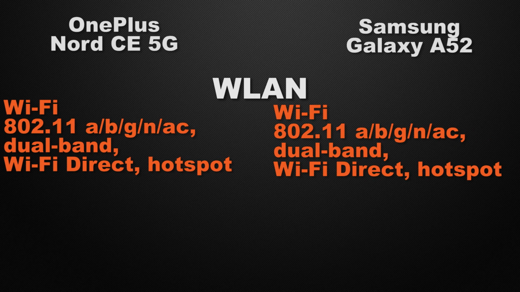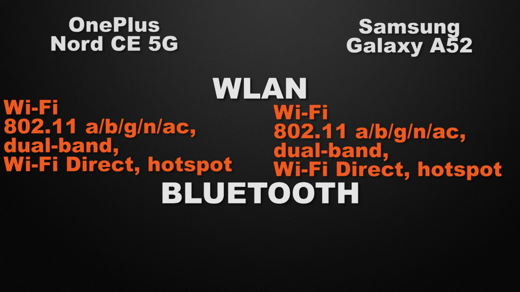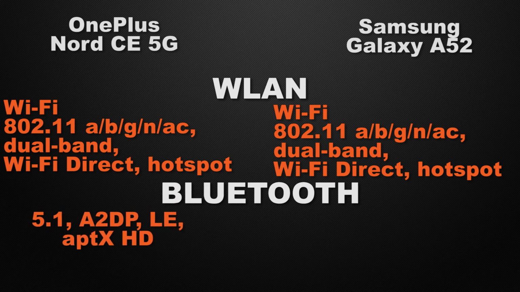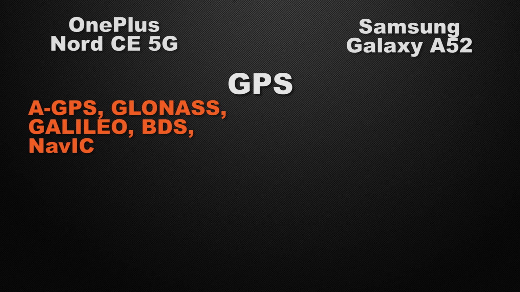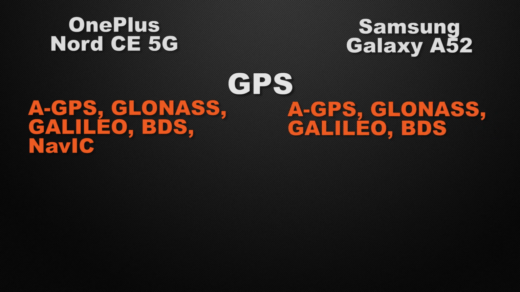Both of the devices come with Wi-Fi AC, dual band Wi-Fi, Wi-Fi Direct and hotspot, so it's a tie. And about the Bluetooth version of the devices, Nord has the 5.1 generation of Bluetooth, whereas A52 has the 5th generation of Bluetooth. So the winner here is Nord because it has a newer generation of Bluetooth. Let's talk about the positioning chips in the devices. Nord has AGPS, GLONASS, Galileo and BDS, whereas A52 has AGPS, GLONASS, Galileo and BDS. So the winner here is Nord because it has a Navic chip.